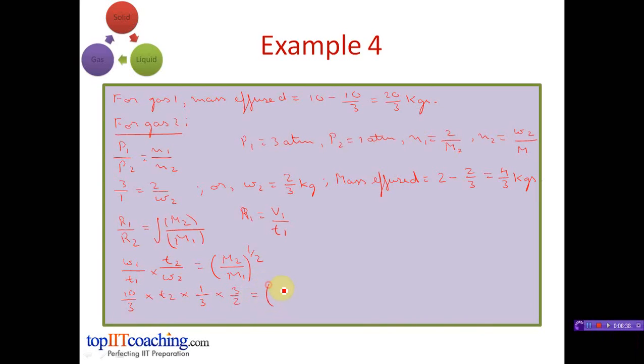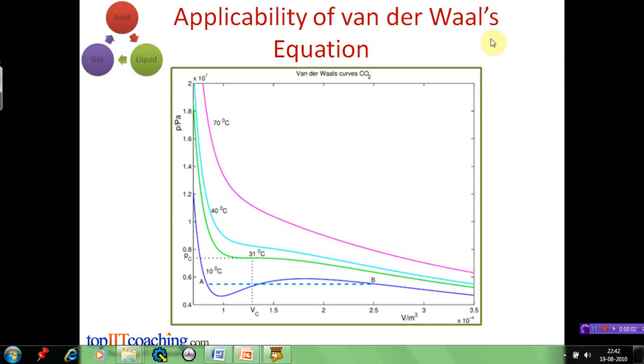This will be equal to M2 upon M1, that is 30 divided by 20 raised to 1 by 2. On rearranging this equation and on solving, we get T2 is equal to 0.73 hours. This will be the time taken for balloon 2 to come at the pressure of 1 atmosphere. Now let's discuss the applicability of van der Waals equation.